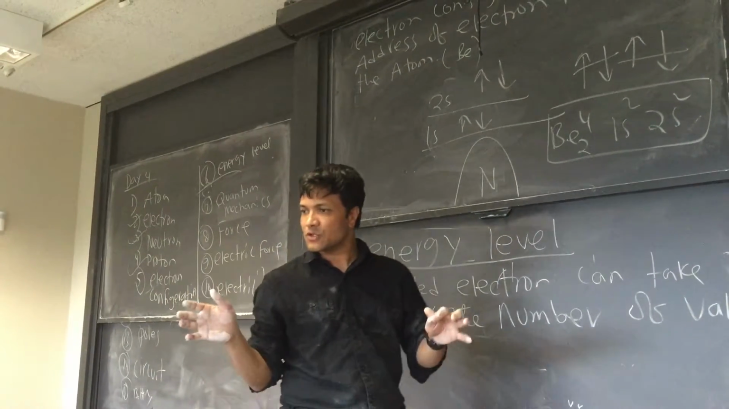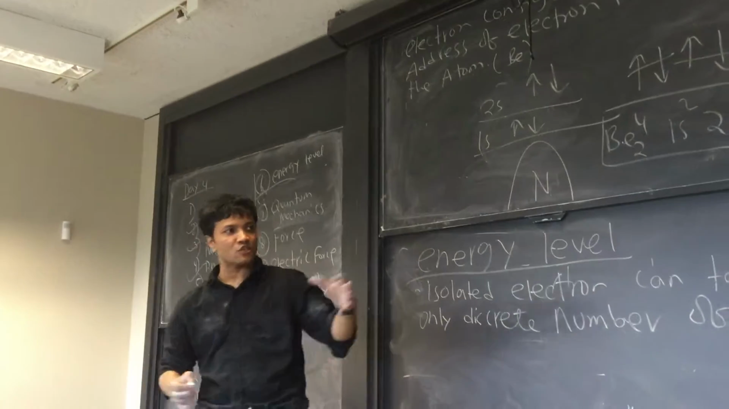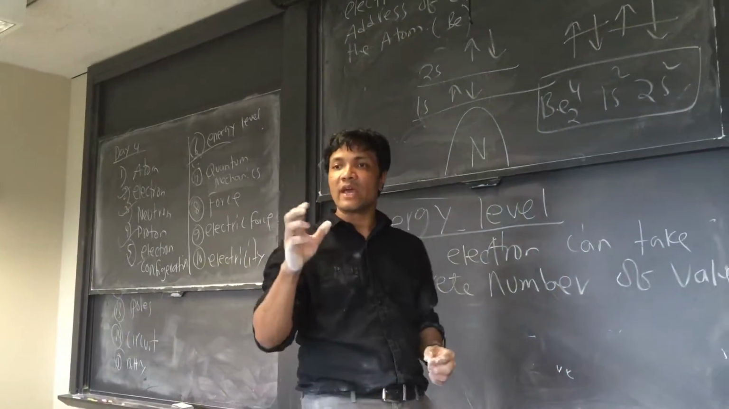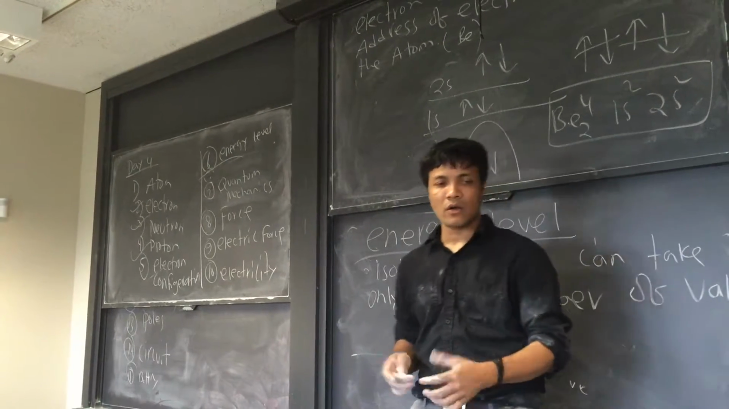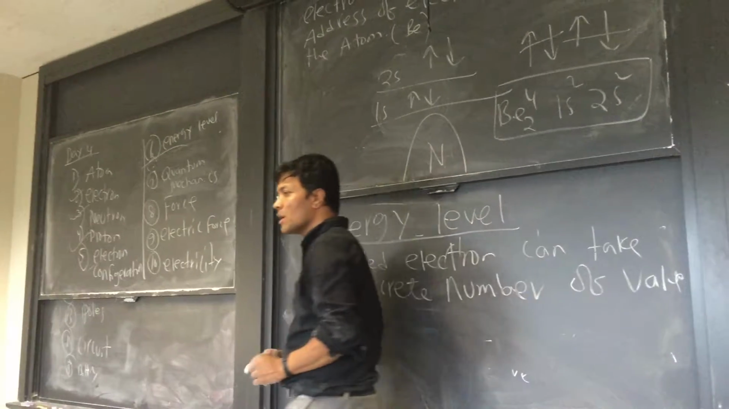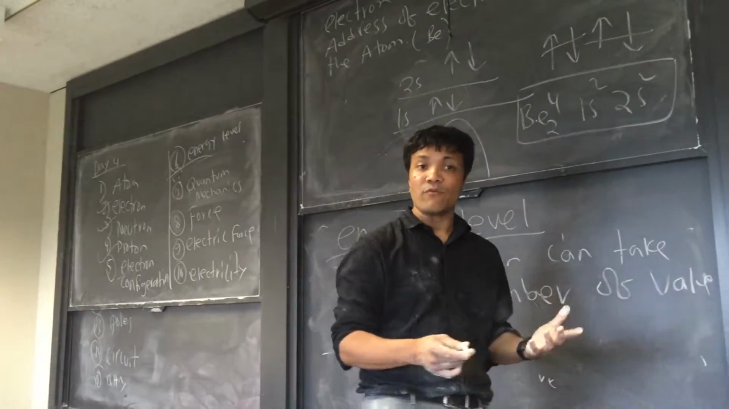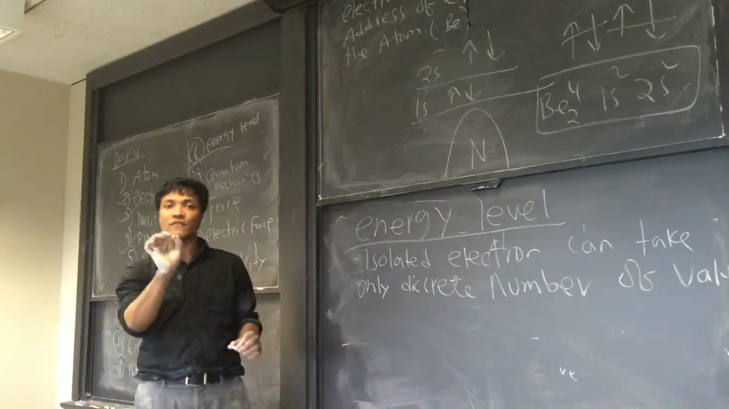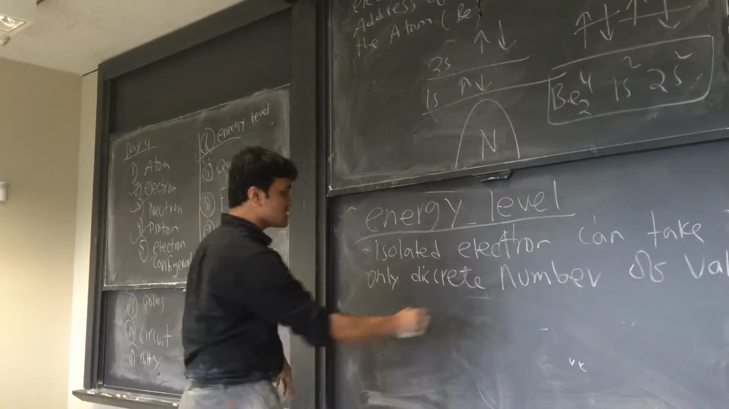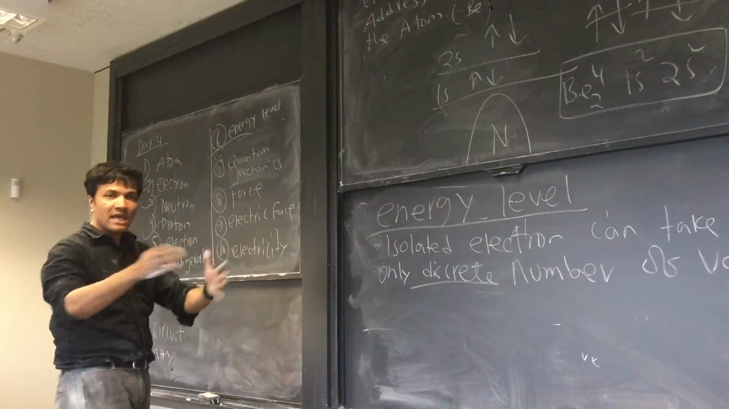When I say an isolated electron can take only a discrete number of values, I mean, let's count how many people are in this room. 15 people. Can we have more than 15 people? Yeah, all we need to do is invite some people. Can we have less than 15 people? Yeah, all we need to do is kick some people out of this room. If someone dropped the course, then we no longer have 15 people, we have 14. Can we have 10.5 people? No, we cannot. So discrete is something like a whole number. It can be 1, 2, 3. It cannot be in between.